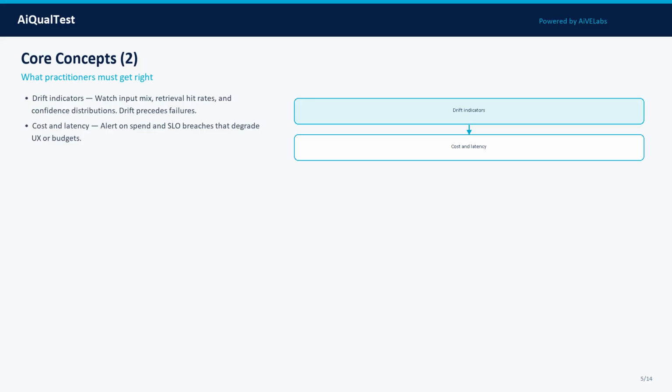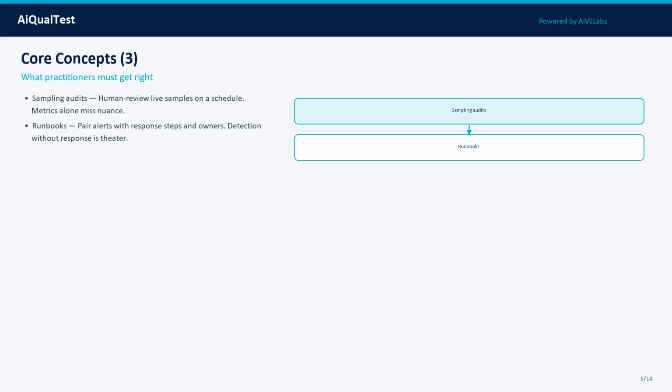Concept 4: Cost and latency. Alert on spend and SLO breaches that degrade UX or budgets. In practice, treat this as a measurable property, define what good looks like, attach evidence, and track it across model, prompt, data, and tooling changes.